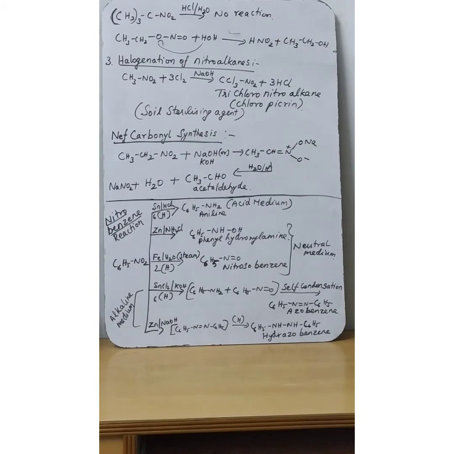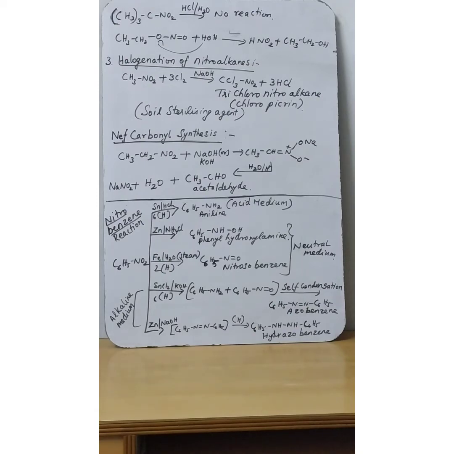Next, the third reaction. I said no, that is under the chemical properties of nitroalkane. We will discuss three types of reaction: first, reduction of nitroalkane; second, hydrolysis of nitroalkane; now the third one, halogenation of nitroalkanes. What is the meaning of halogenation? Addition of a halogen like chlorine or bromine.